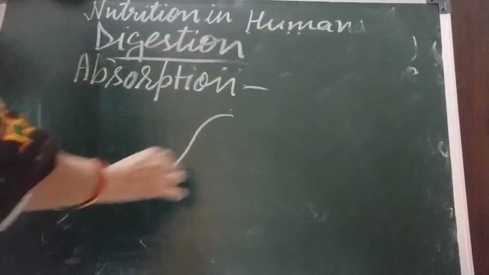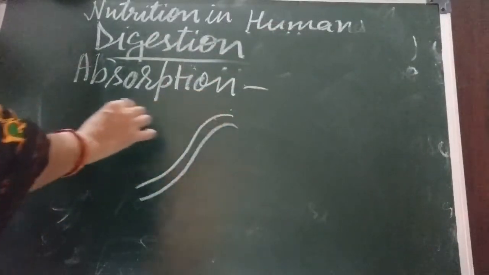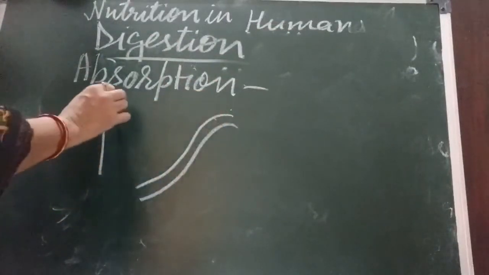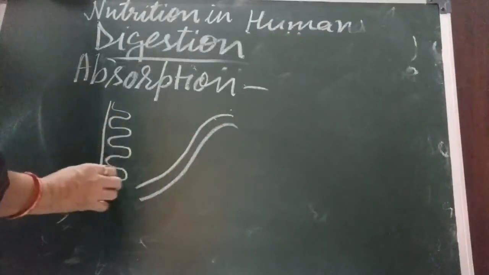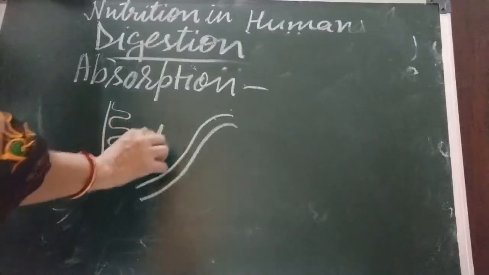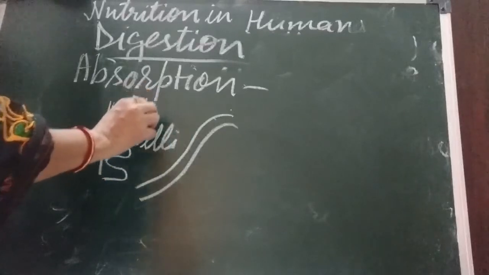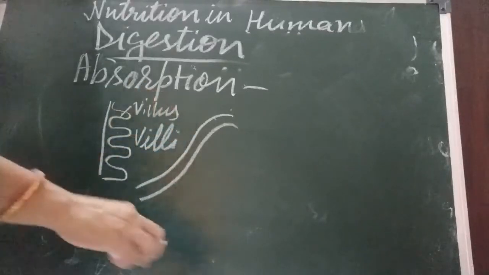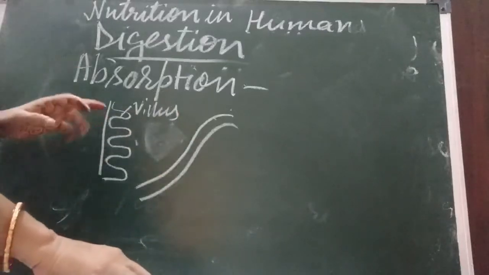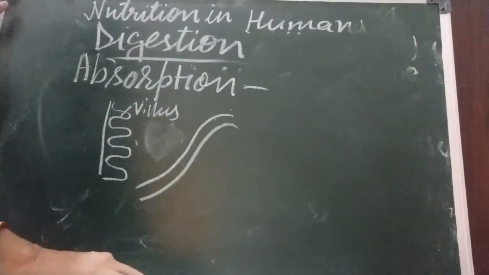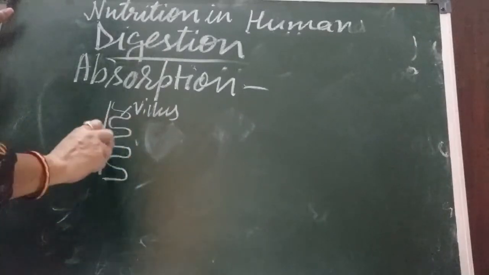Now the second half. Children, inside the wall, these villi structures are there. What are these? Villi, and a single one is called a villus. What is the function of these villi? To absorb digested food. How do they absorb?